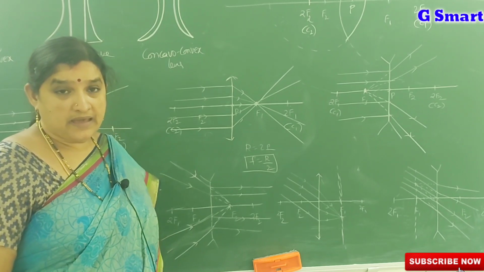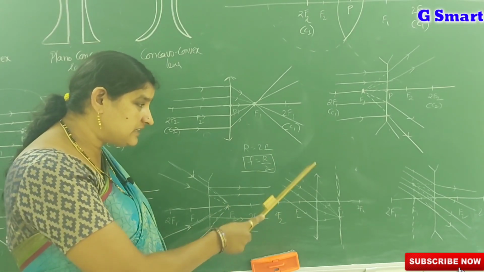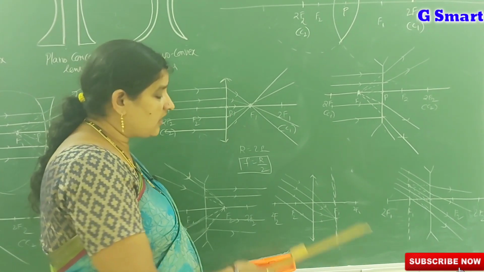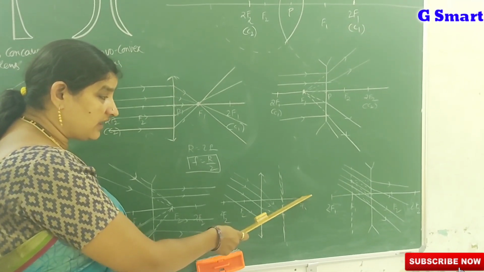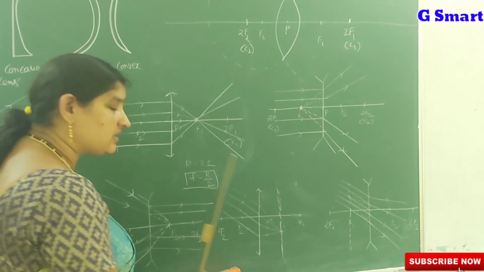Suppose a parallel beam of light which is not parallel to the principal axis is incident on a biconvex lens. After refraction they all converge at a particular point, but that point does not lie on the principal axis; it lies on the focal plane. This is called the focal plane.